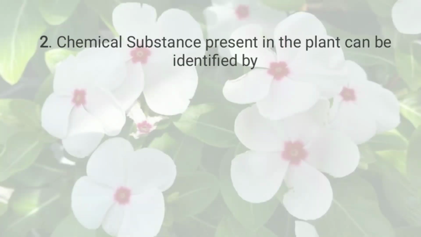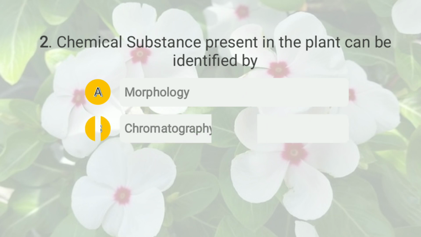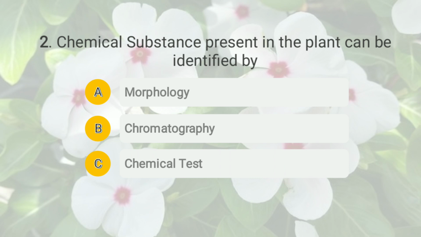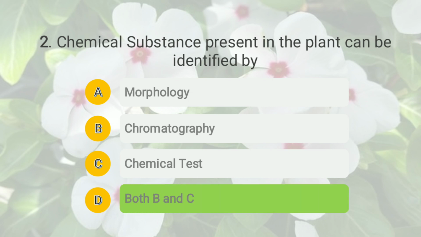Moving to question number 2. The question is chemical substance present in plant can be identified by, and the options are A morphology, option number B chromatography, option number C chemical test, and option number D both B and C. Yes, your guess is definitely right. The correct answer of this question is both B and C. That is, chromatography as well as chemical test can be used to identify chemical substance present in the plant.